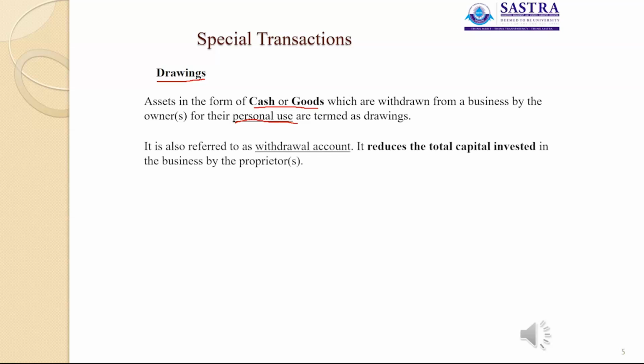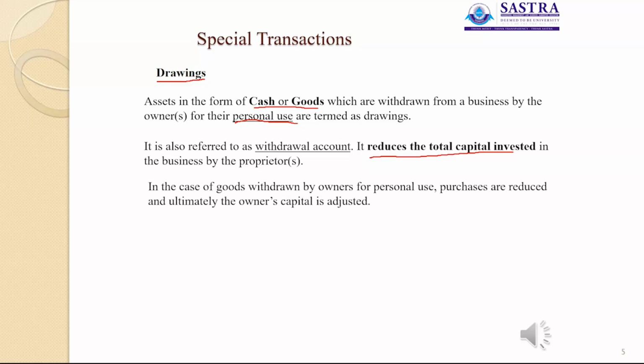It is also referred to as withdrawal account. So automatically it reduces the total capital invested in the business by the proprietor. In the case of goods withdrawn by the owner for his personal use, purchases are automatically reduced here.